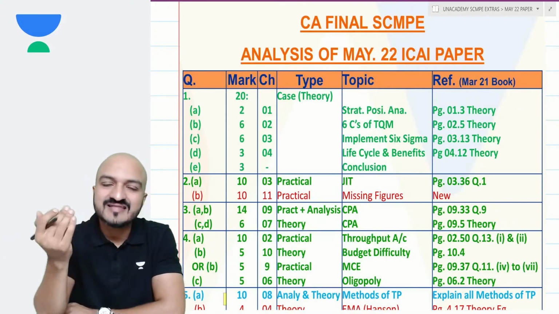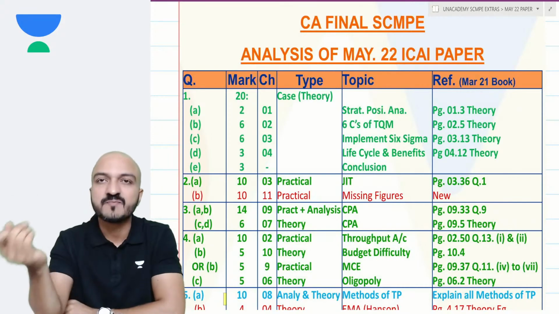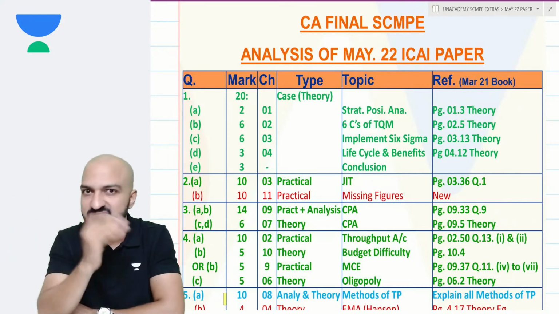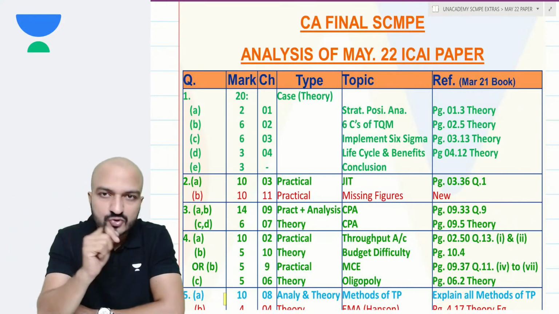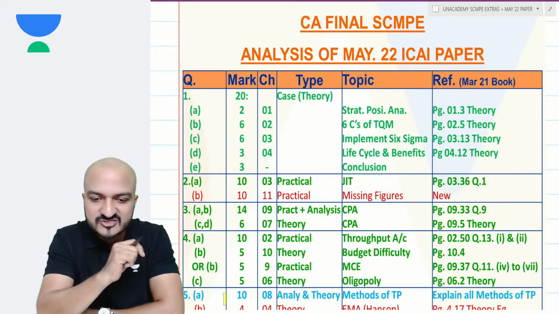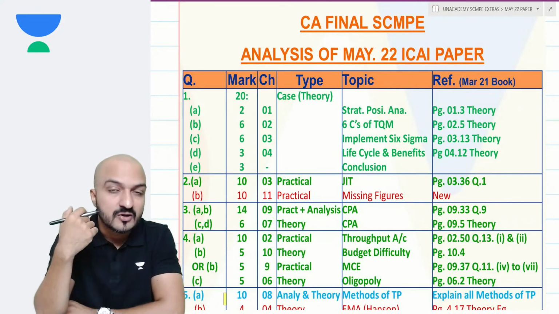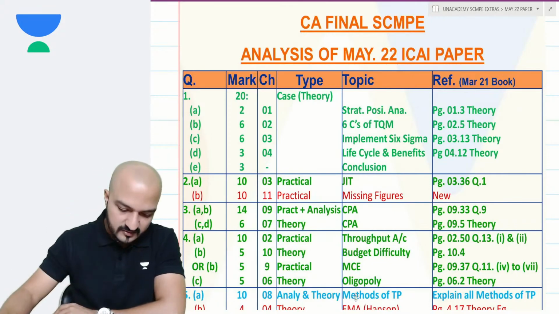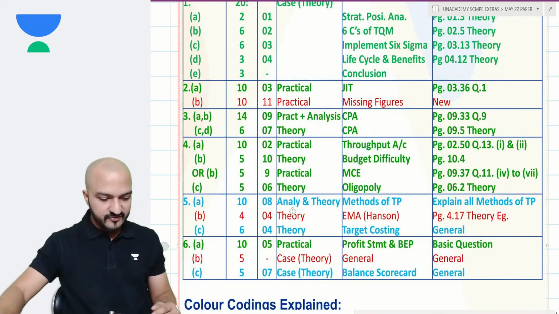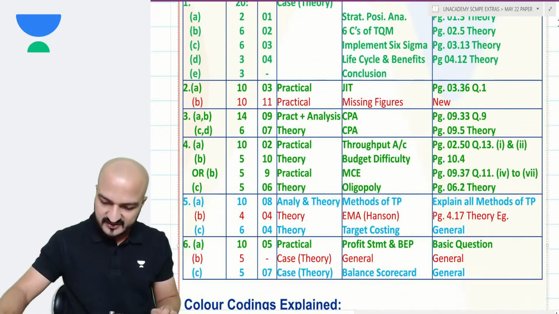The topics in the paper that were asked were these. I've made a summary of all the topics that were asked in the paper. If you notice, I have made a colorful summary here. This is the kind of summary I always give after every paper. Now, let us understand this summary. In it, I have given you a summary for all the questions asked in the exam.